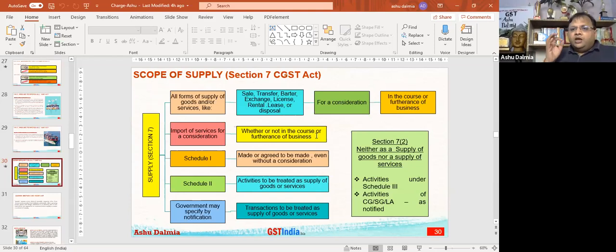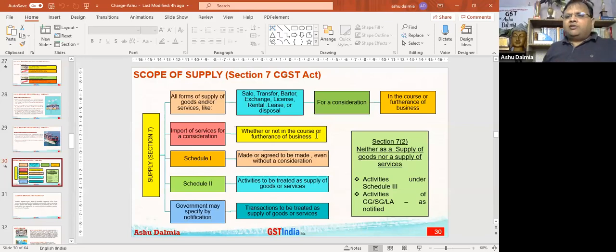Third leg, if the transactions are covered in Schedule 1, then it will be called supply even without consideration, like transactions between principal and agent, transactions between distinct or related persons, transactions between two branches. So here, even without consideration, these transactions will be called supply. Then there is Schedule 2. If something is supply, Schedule 2 tells for certain transactions whether those transactions will be called supply of goods or supply of services, like composition, works contract services, restaurant services.